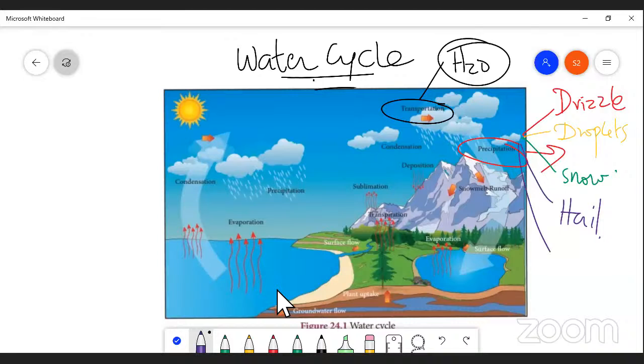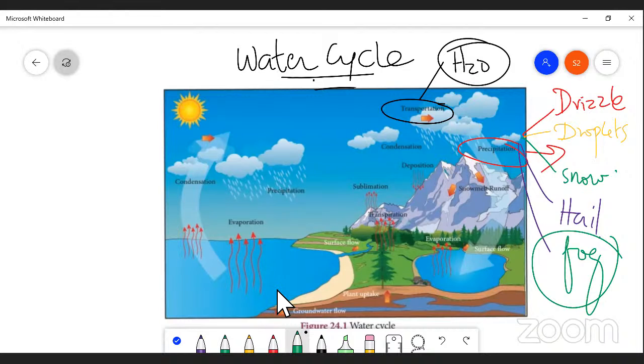And sometimes it is also available in the form of fog. So these are all the various ways by which precipitation takes place. So precipitation is a process by which the water evaporation converts into drizzle, water droplets, snow, and hail.